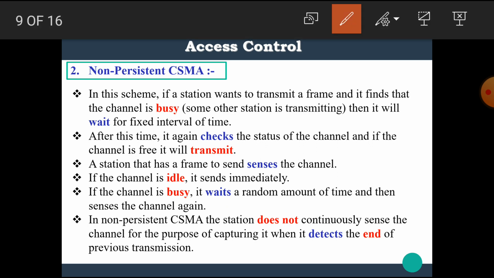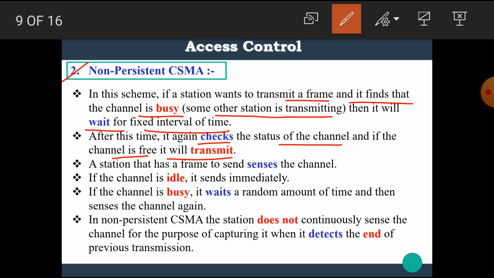Now let's see the next type, the non persistent CSMA. In this scheme, if a station wants to transmit a frame and finds that the channel is busy, that means some other station is transmitting its frame, then it will wait for a fixed interval of time. After this time, it again checks the status of the channel, and if the channel is free, it will transmit.